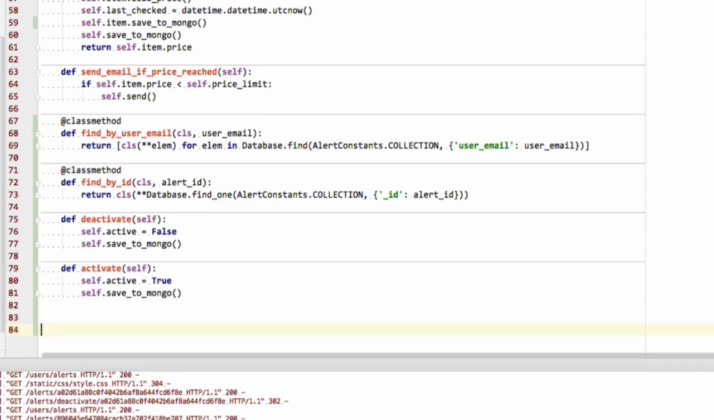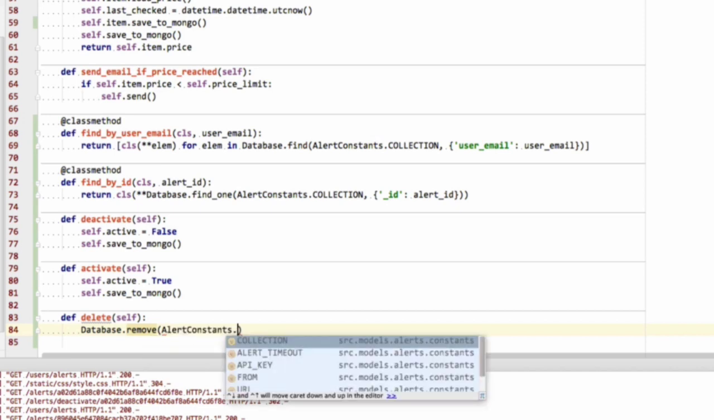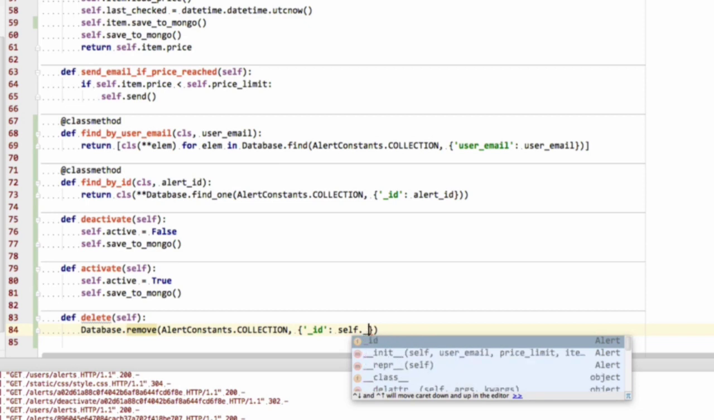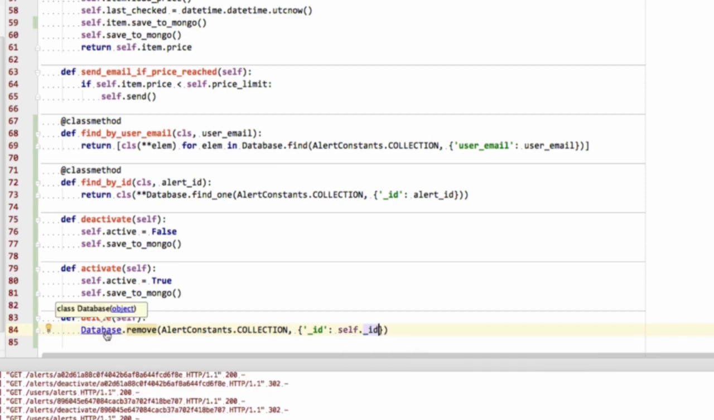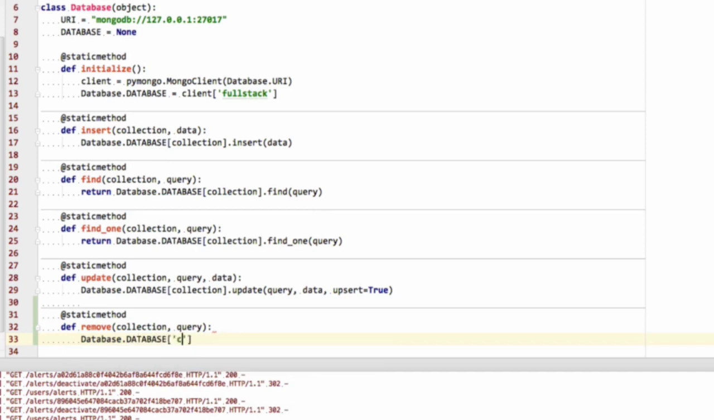So we're going to say def delete, and this is going to delete this alert, and it's going to say database.remove, which doesn't exist yet either, alert constants.collection, where the _id is self._id. Okay, let's go into the database and add that remove method, which is going to be a static method, def remove, and it takes in a collection and the query that we're going to remove, and what it does is database.database collection.remove query. Easy enough, innit?